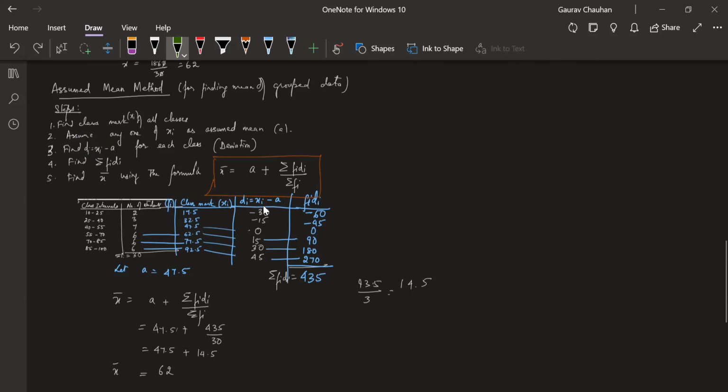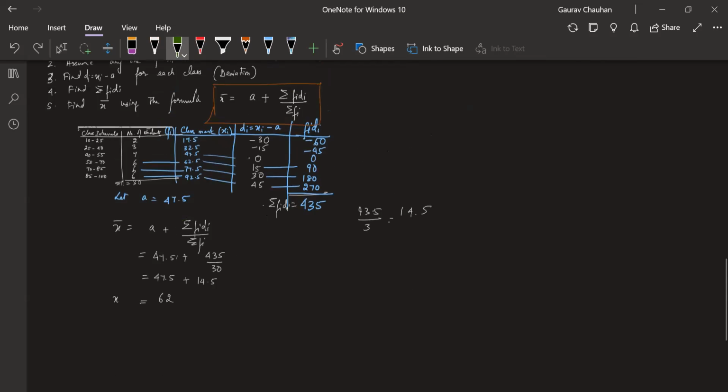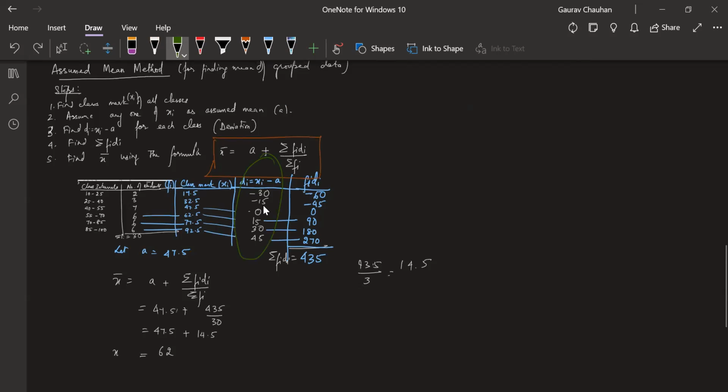For finding deviation, I assumed 47.5 to be the mean, that's my assumed mean. I found the deviation of each class mark from that assumed mean. Then I found the mean of deviations, fi di, by doing sigma fi di by sigma fi. Everyone okay with this so far?